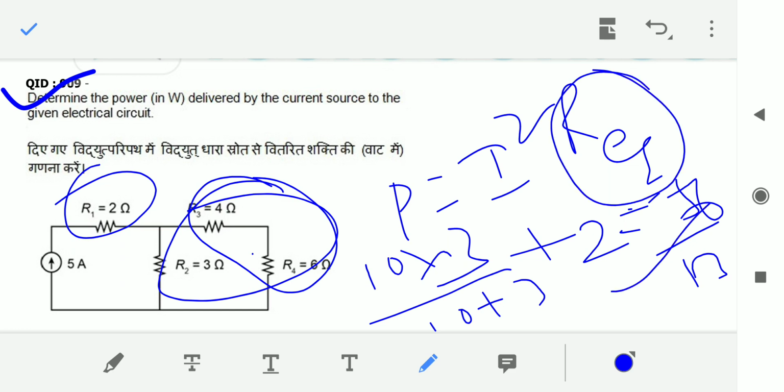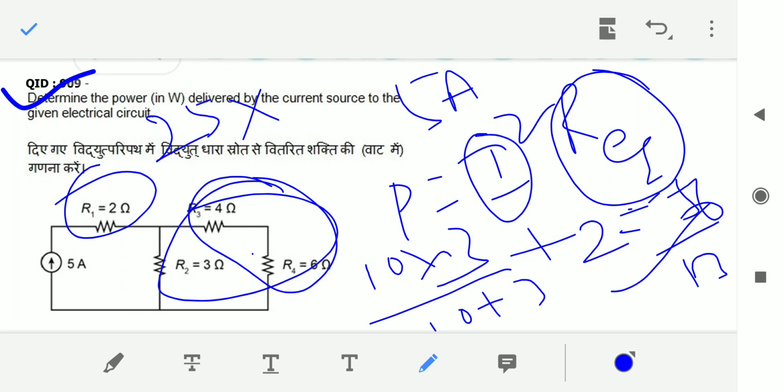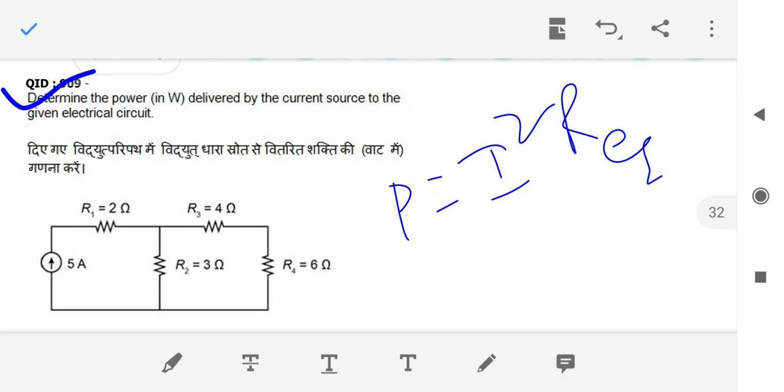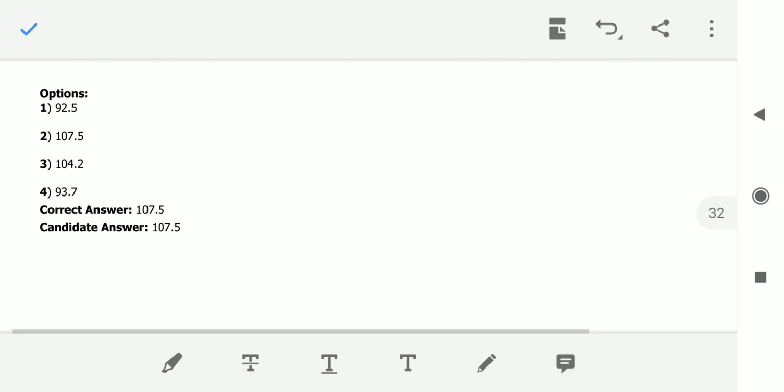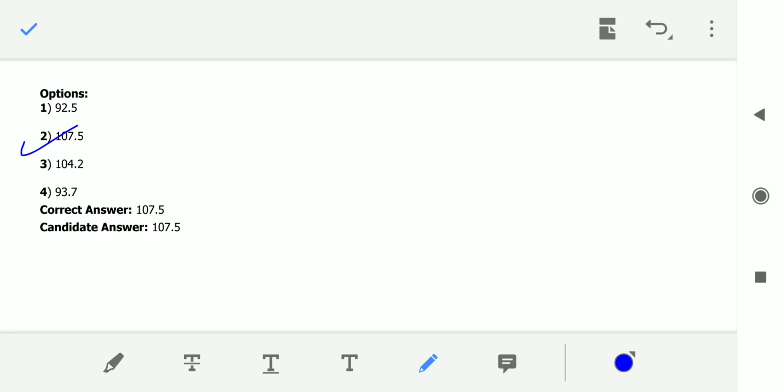We all know I is equal to 5 amperes. So that means 5 square, 25, into R equivalent, which is 56 by 13. If you solve this value, you will get 107.5. This value you will get. Okay, next question.